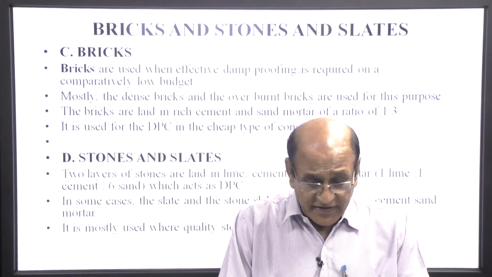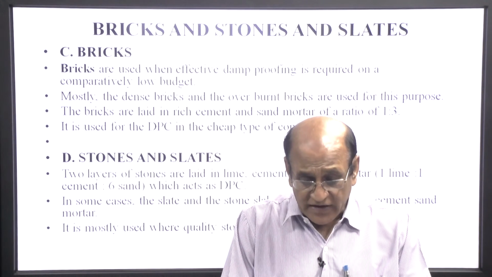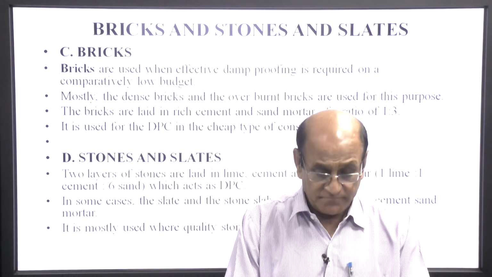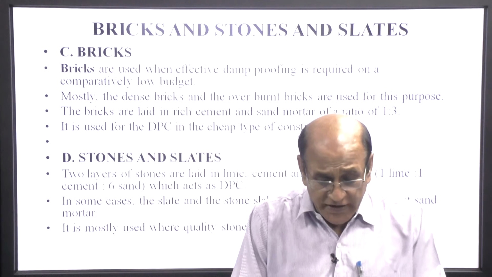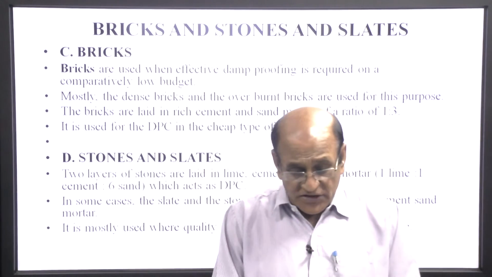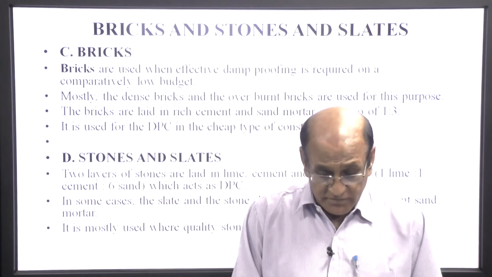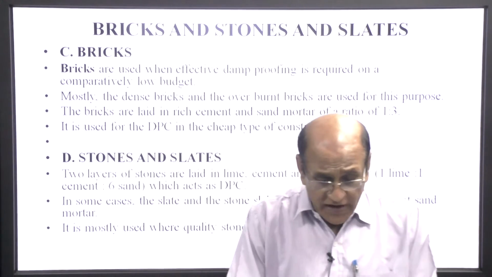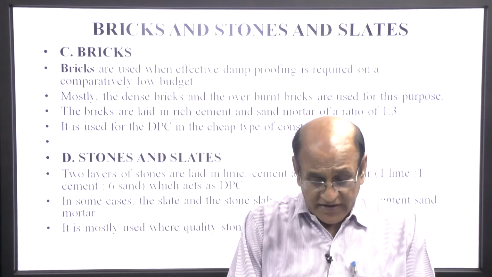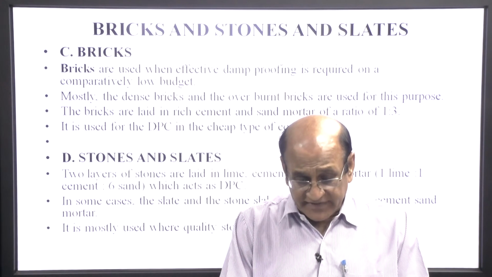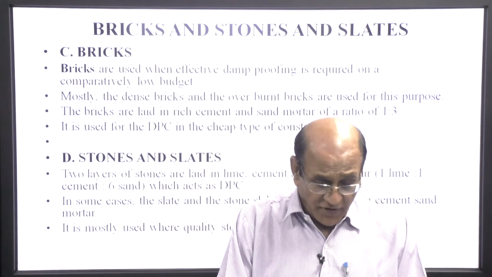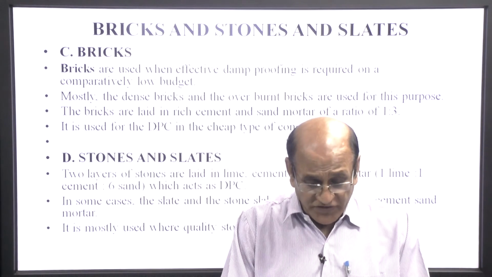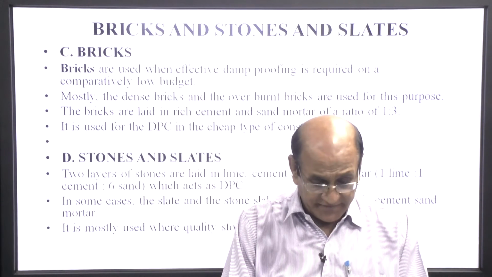The brick is laid in rich cement sand mortar in the ratio of 1:3. It is used for DPC in the cheap type of construction. A stone or slate. 2 layers of stones are laid in lime, cement and sand mortar, 1 lime, 1 cement and 6 sand, which act as a DPC.